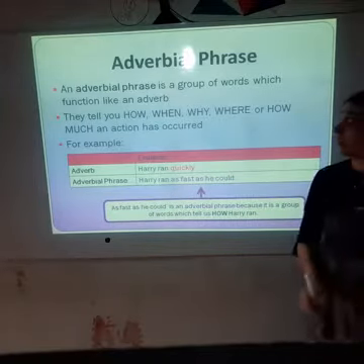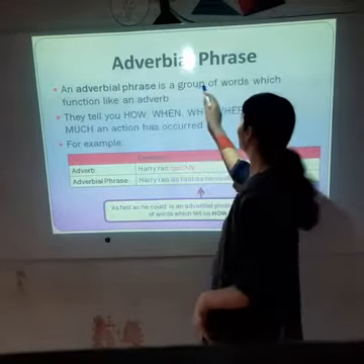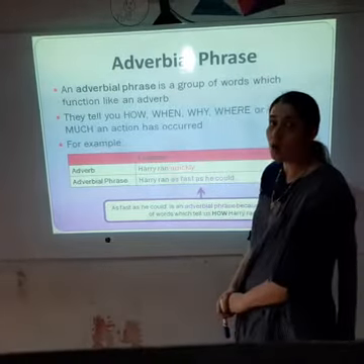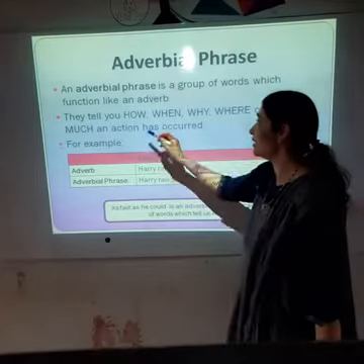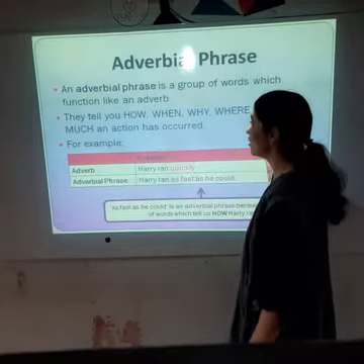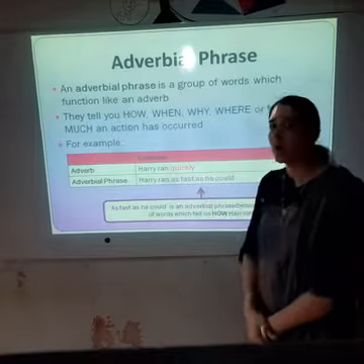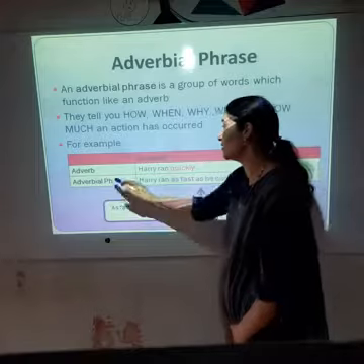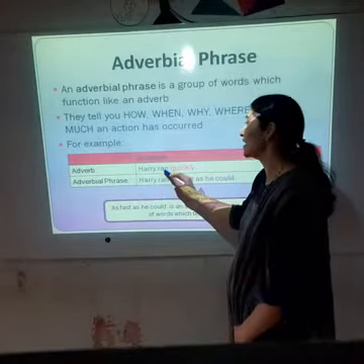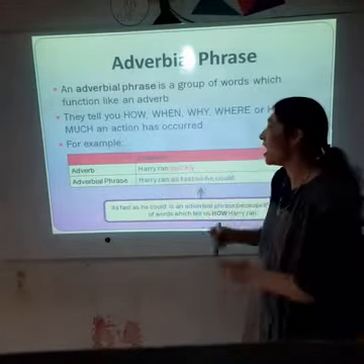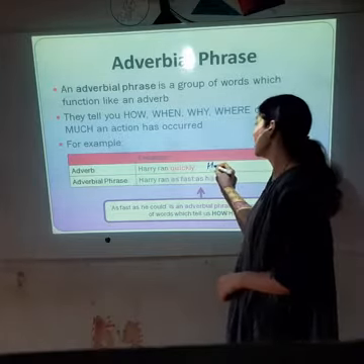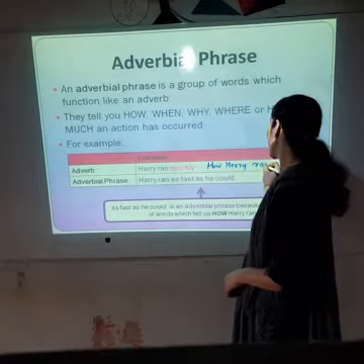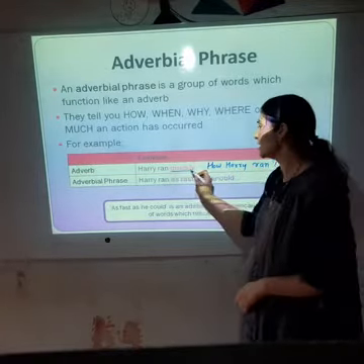Now see here, an adverbial phrase is a group of words which functions like an adverb. We all know what an adverb is. They tell you how, when, why, where or how much an action has occurred. That is an adverb. For example, here examples are given. Adverb: Harry ran quickly. How did Harry run? He ran quickly.